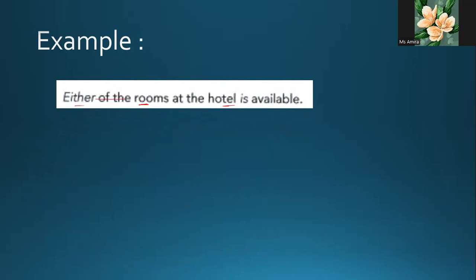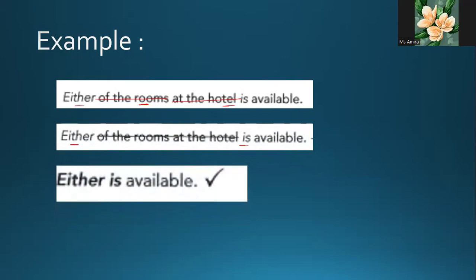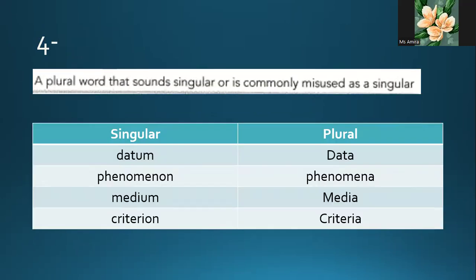So of the rooms is one, and at the hotel is another one. So either is available. Yeah, we agree that either is tricky singular, so it is singular all the time. This is correct.